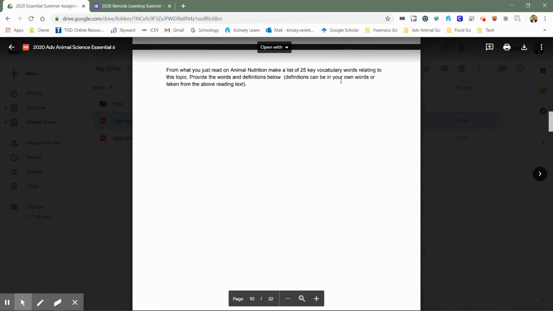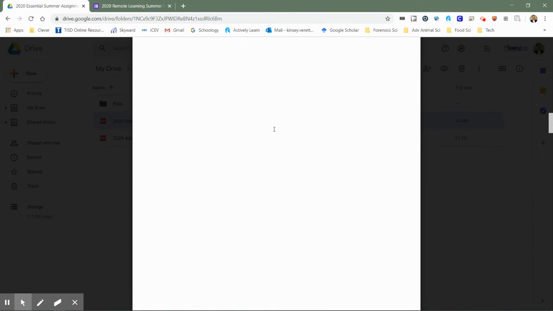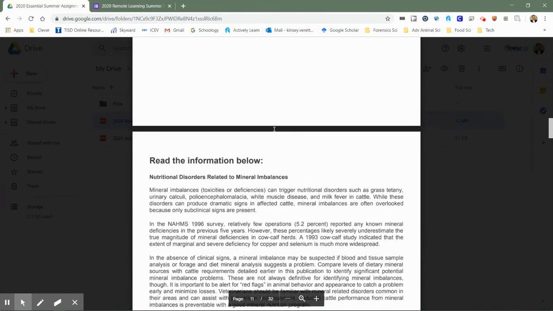You can use the definitions that are in your own words, or you can use definitions taken from the text, but provide 25 vocabulary words there with definitions.